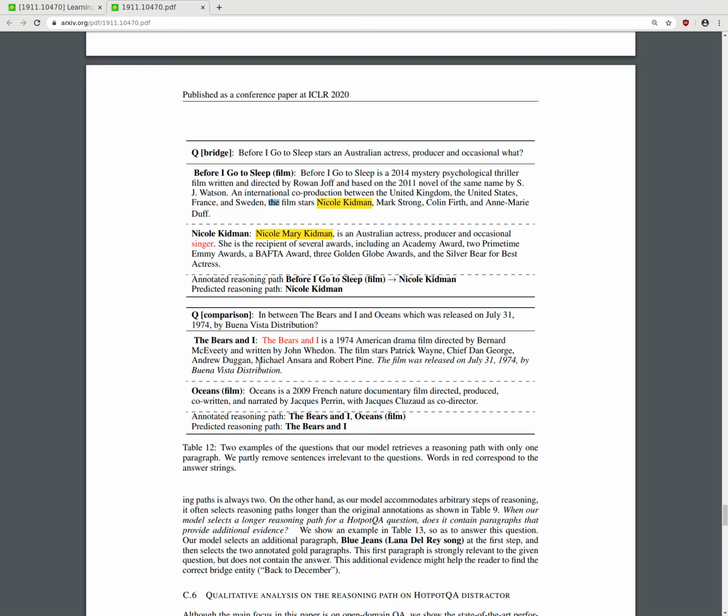The film stars Patrick Wayne and so on. Oceans is a 2009 French nature documentary film directed, produced, co-written, and narrated by Jacques Perrin with Jacques Cluzaud as co-director. So the annotated reasoning path is The Bears and I, Oceans, film. Predicted reasoning path: The Bears and I.